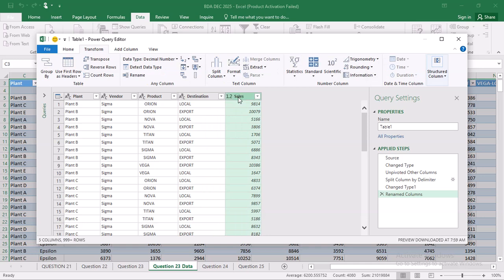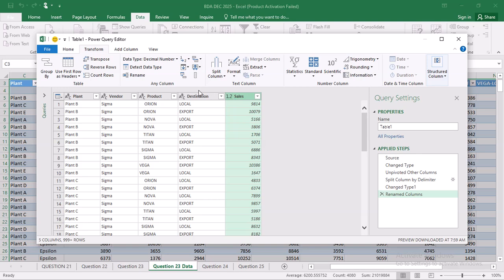So at this point, our data can go in a pivot table. The pivot table will be able to read our data, because the pivot table must use column titles. We have plant, vendor, product, destination, and then sales. Now we have already transformed our data into a suitable format for analysis.